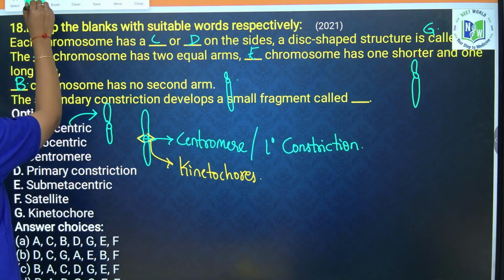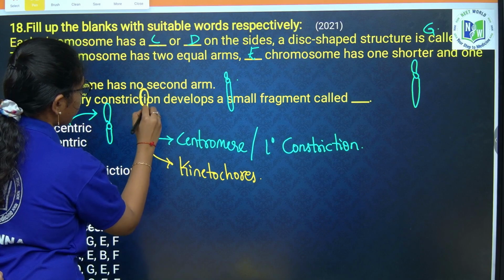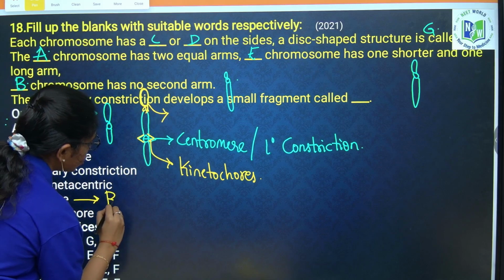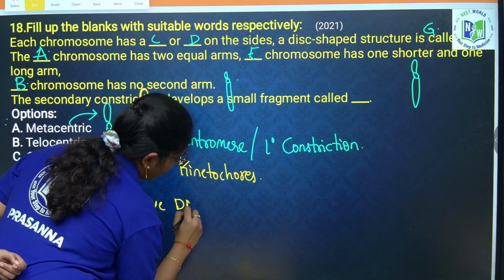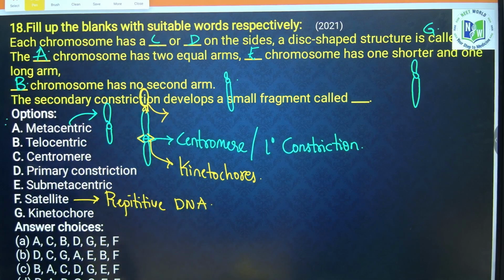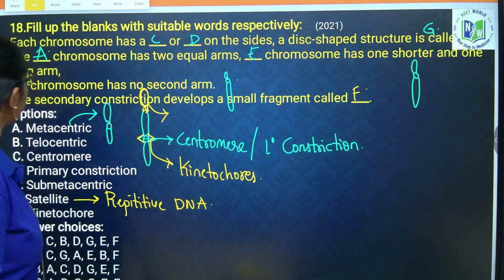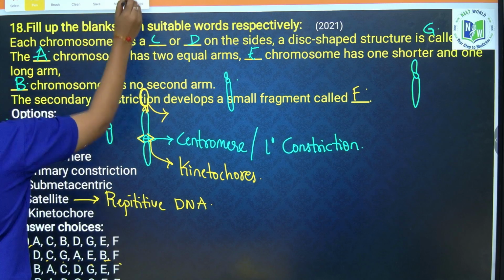The secondary constriction usually develops a small fragment, which is called satellite. Satellite DNA consists of most of the repetitive DNA fragments which are used in DNA fingerprinting, that we will learn in molecular biology, no problem. F. So, looking at the options, DC or CD, anything is fine, then G, then A, then E, then B, lastly F. Option B is your correct answer. Next question.